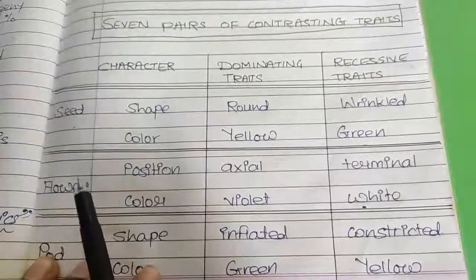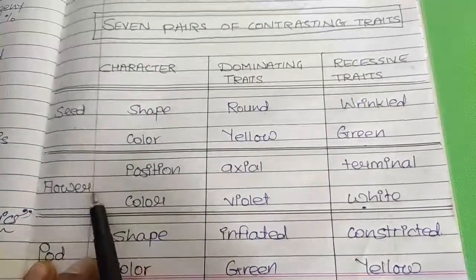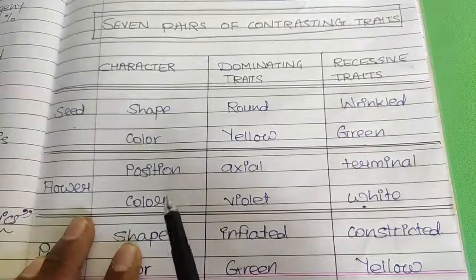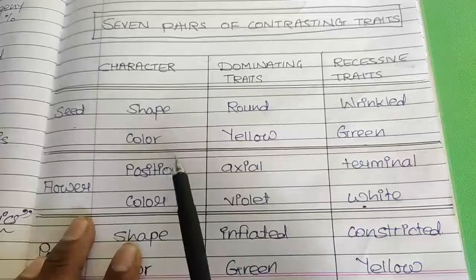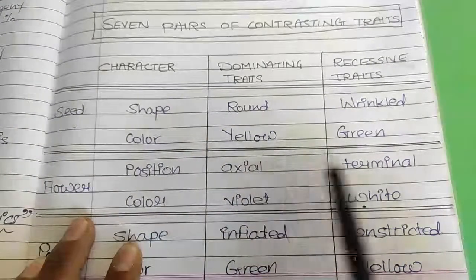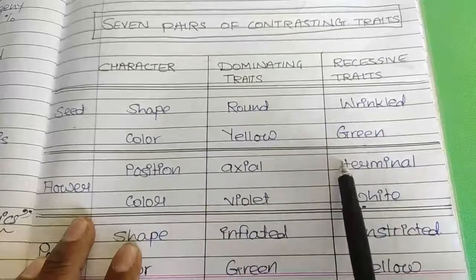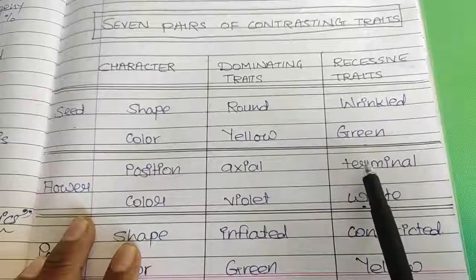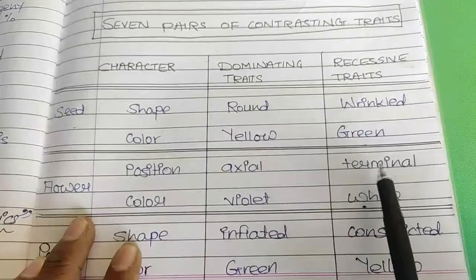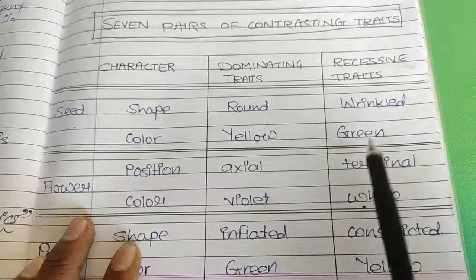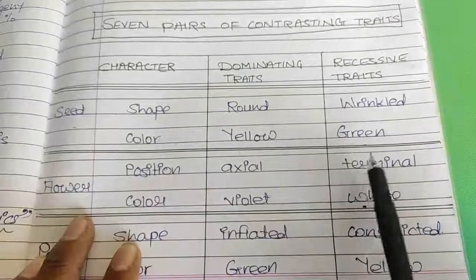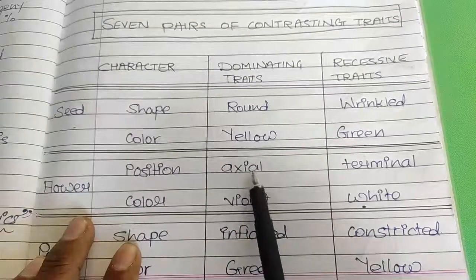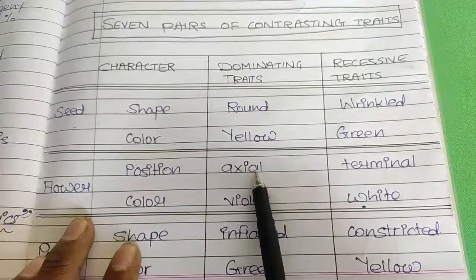Next is flower. In the flower also 2 characters were selected, that is position of the flower and color of the flower. In position of the flower, 2 positions were there. If we are getting the flowers at the tip of the branch or the stem, then it is said to be a terminal flower. And if we are not getting the flower on the tip and we are getting it somewhere else, like in between the stem, right, then it is said to be an axial flower.